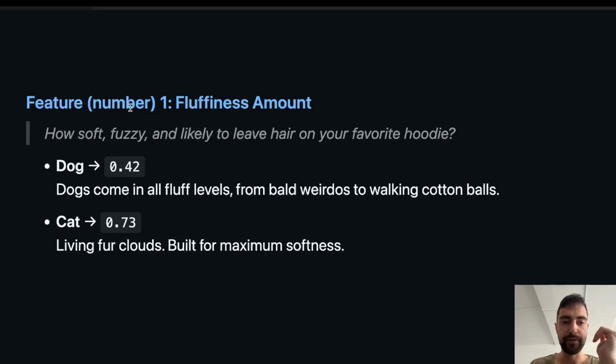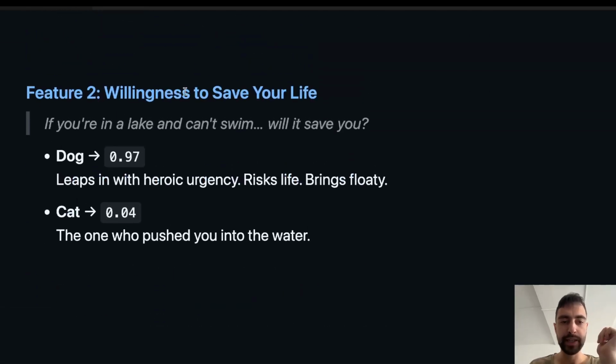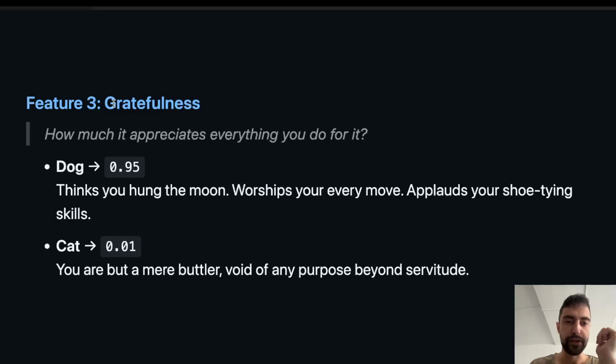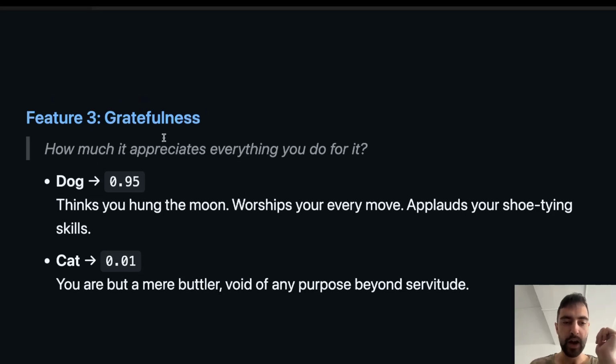So we have first feature fluffiness amount, dog 0.42, cat 0.73, it's more fluffy, for example. Second feature, willingness to save you. So if you are in a lake and can't swim, the dog will jump after you with heroic urgency, risk life, bring floaty. The cat is the one who pushed you into the water. And third feature, gratefulness, how much it appreciates everything you do for it. So dog thinks you hung the moon, worships your every move, applauds your shoe tying skills. Cat, you are but a mere butler, void of any purpose beyond servitude.